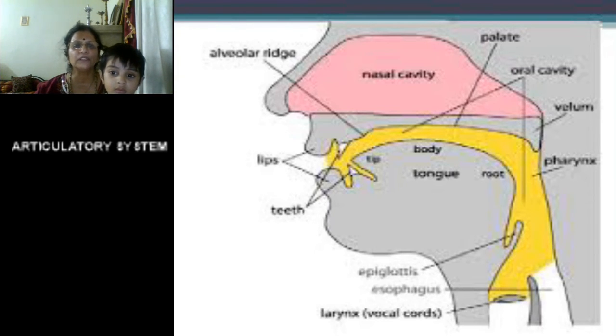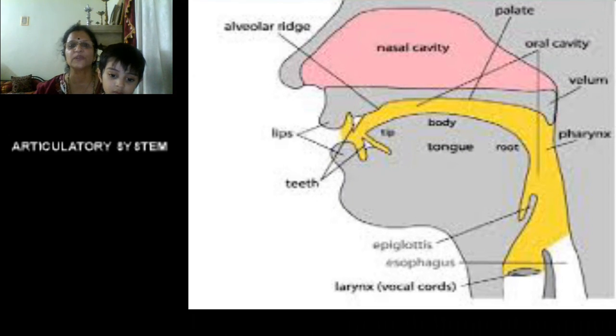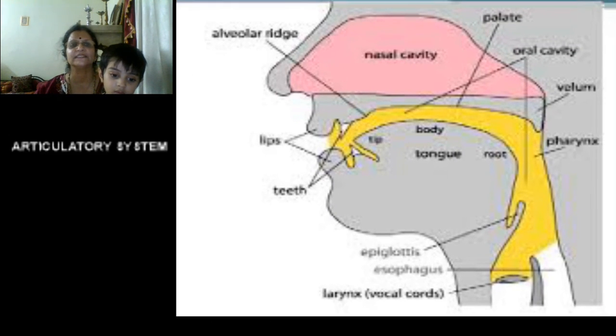And in the lower part of your articulatory system, you could find the lower lip, the lower teeth, and then this beautiful dance master. Can you see the tongue? With the front, with the central part, with the back part of the tongue that is attached over here. And now this big space is what is called the pharynx.